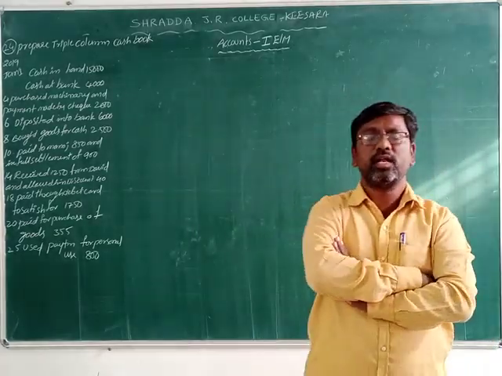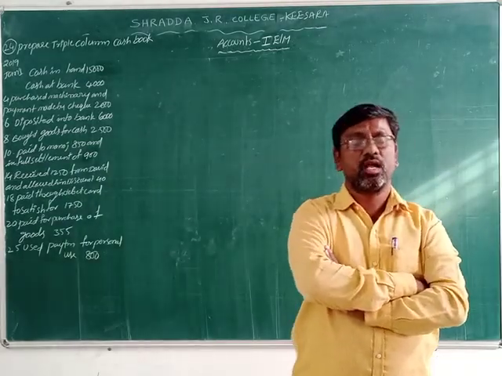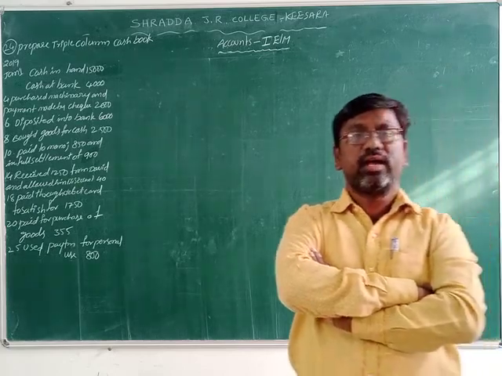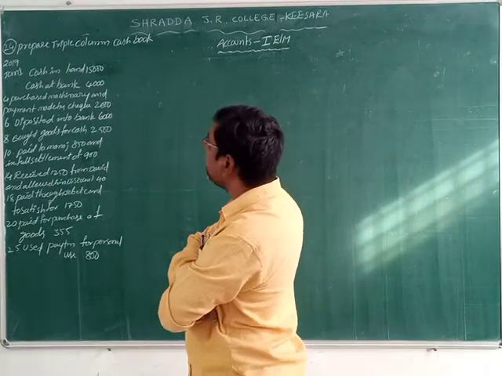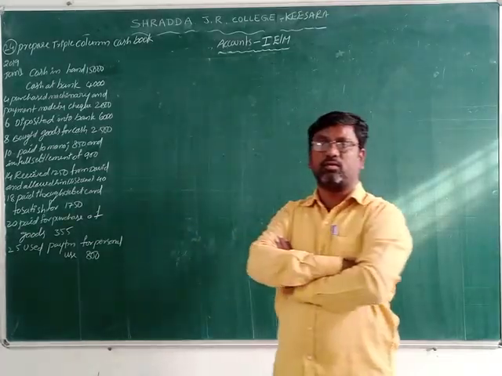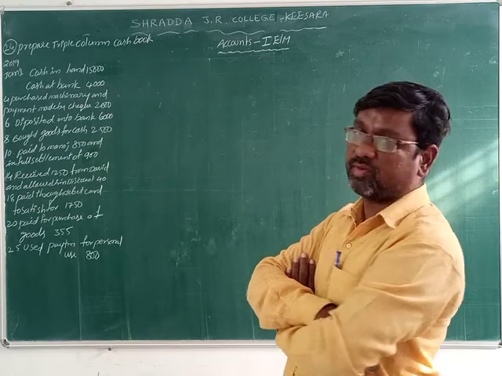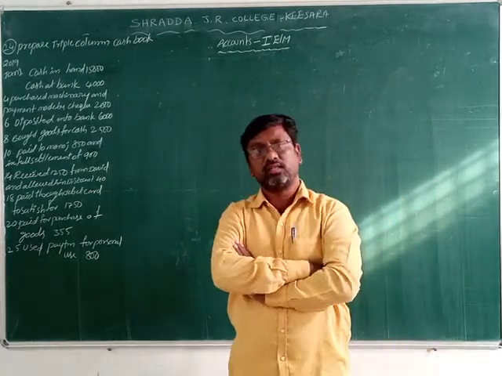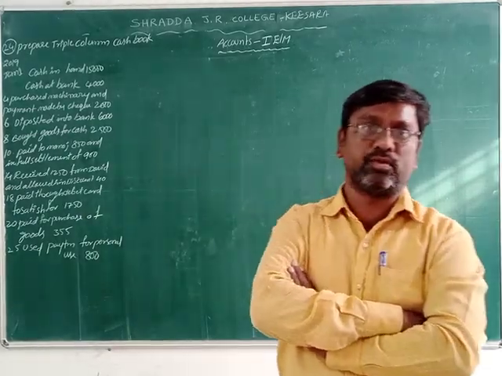How many marks? 10 marks. Examinations give a 3-column cash book problem every time. That's why I am explaining the one remaining problem now. After 10 days we will explain the 3-column cash book, because there is one week of remaining time, and I will use it to explain the analytical petty cash book.